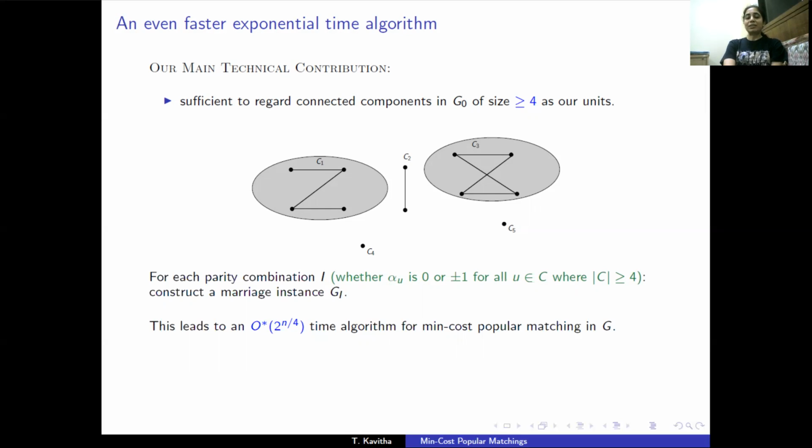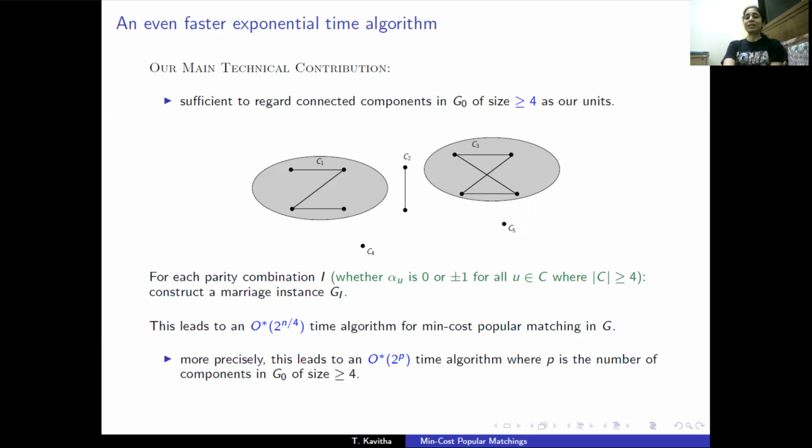And for each such connected component, we go through the 2 options, whether alpha values of all vertices in it are odd or even. And so we have 2 to the n over 4 many possible parity combinations. And this leads to an O star 2 to the n over 4 running time algorithm for the min cost popular matching problem. More precisely, this leads to an O star 2 to the p running time algorithm for this problem, where p is the number of connected components in the popular subgraph of size at least 4.